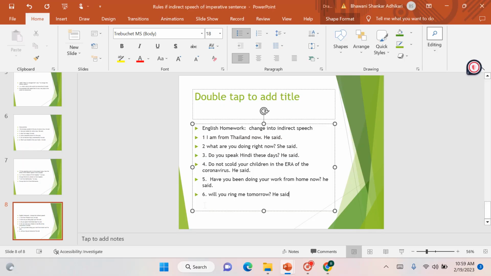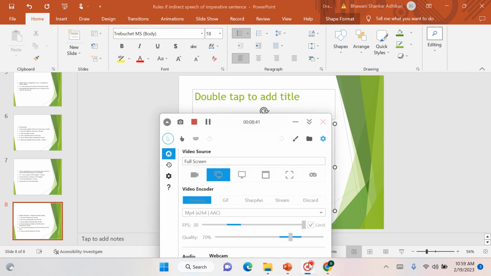Perhaps this is all I have put in your narration, right? I have put 3 slides, and the first one is a complete rule of narration. Second one is about yes no questions, WH questions, and other imperative sentences. And the third one is imperative sentences and exclamatory sentences. These are some of the rules. You can apply these rules in all other forms to change direct speech into indirect speech, and it is useful.